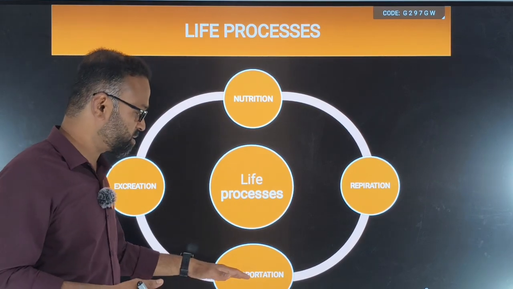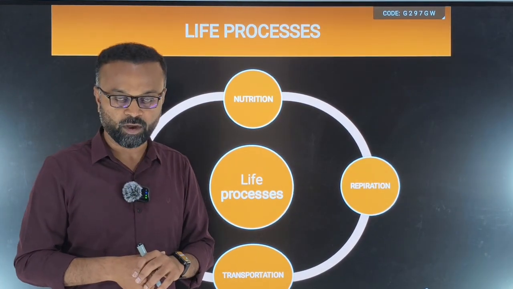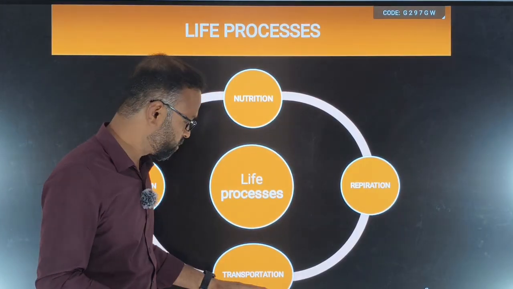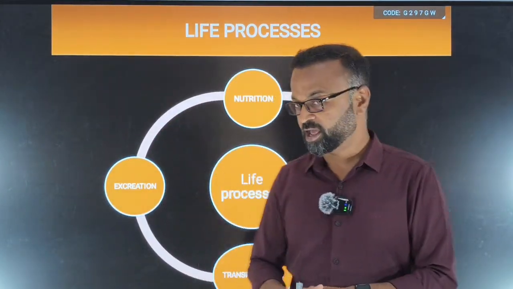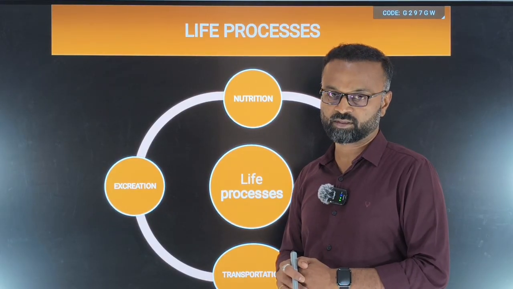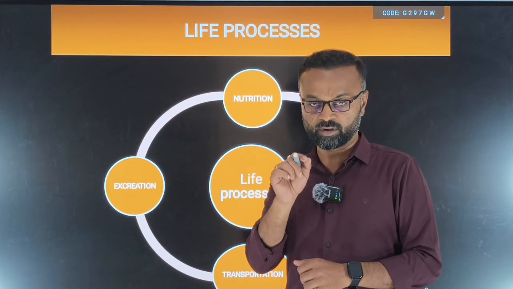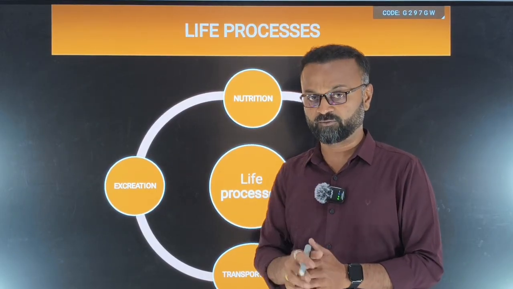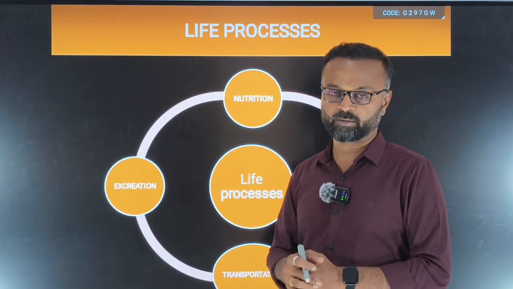We will also discuss xylem and phloem, how the conduction of water and food takes place in plants. And excretion in human beings, that is the human excretory system, the structure and function of the nephron, and excretory waste products of plants.